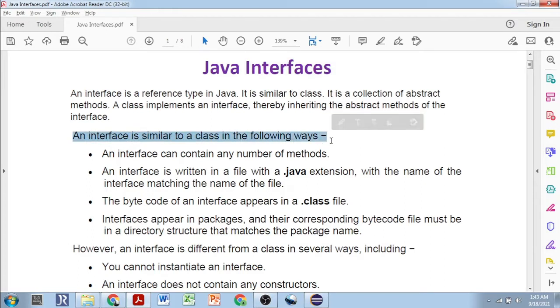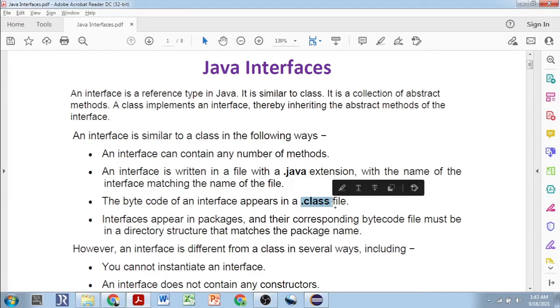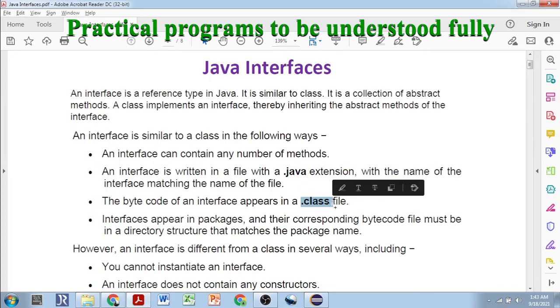For example, we can have any number of methods in an interface like a class. If we write an interface, that file will be saved like a class using a .java extension. Similarly, after compilation, the bytecode is created, that is, a .class file is created for an interface. And an interface appears in packages, and its corresponding bytecode file must be in a directory structure that matches the package name, as for a class.